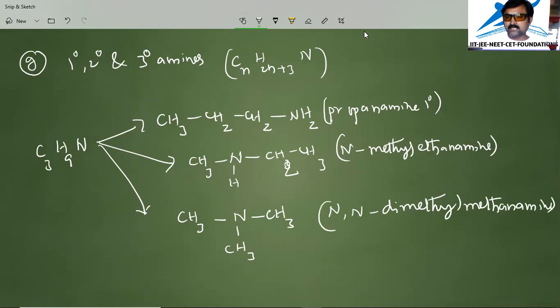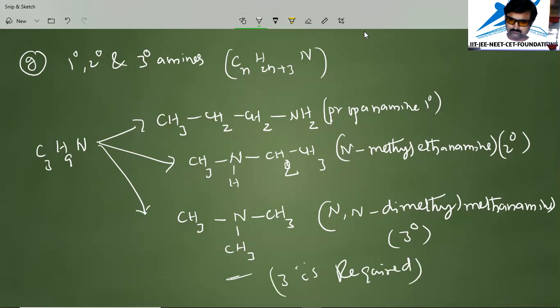The second one is secondary. This third one is tertiary. So we told one thing, that to tell about the tertiary amines, minimum 3 carbons are required. So here in tertiary amine we have 3 carbons. Okay. But secondary and primary do not require that number. But tertiary requires a minimum of 3 carbons.